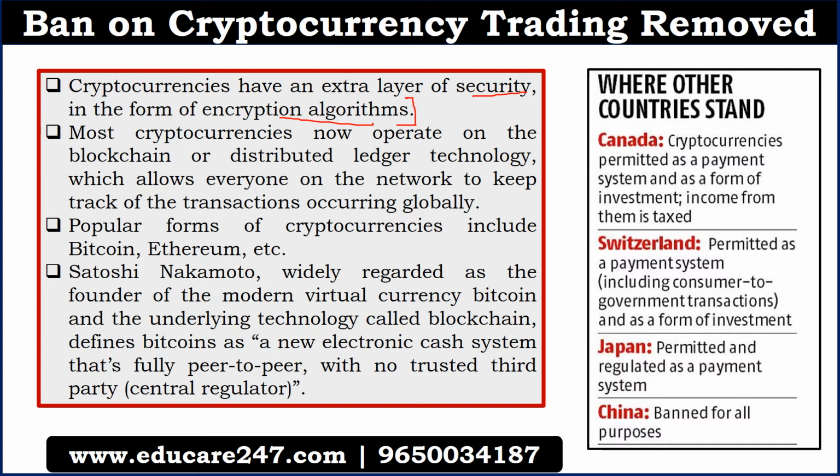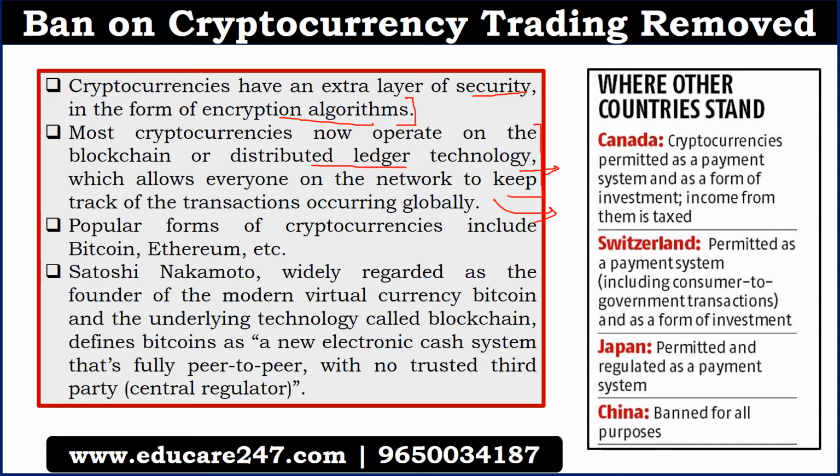Most of the cryptocurrencies operate on blockchain or distributed ledger technology. In the blockchain, everyone on the network can track the transaction globally. So here there is no third party like a central bank or any central authority which will monitor the transaction, but everyone in the network will monitor the transaction. So in this case, fraud is less likely. It is a fraud-resilient technology. This is the USP of cryptocurrencies.